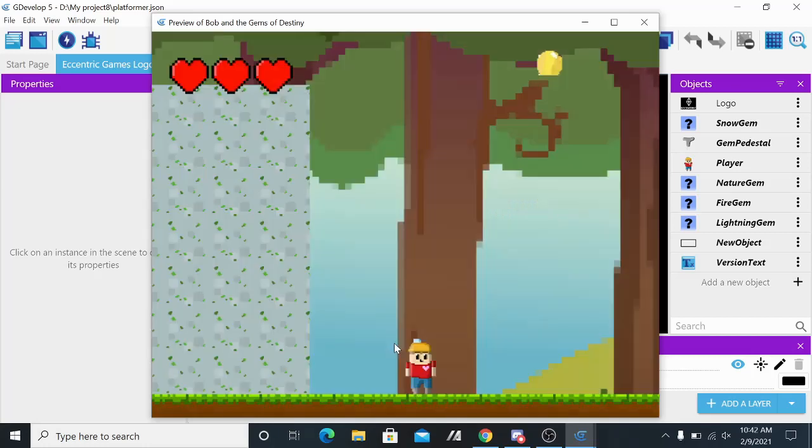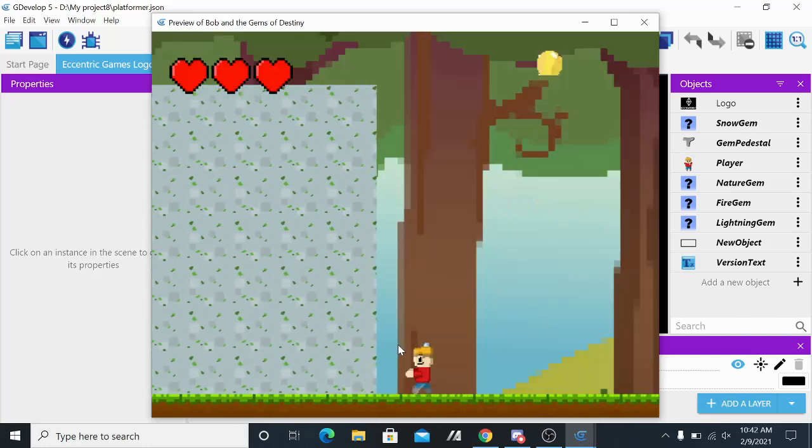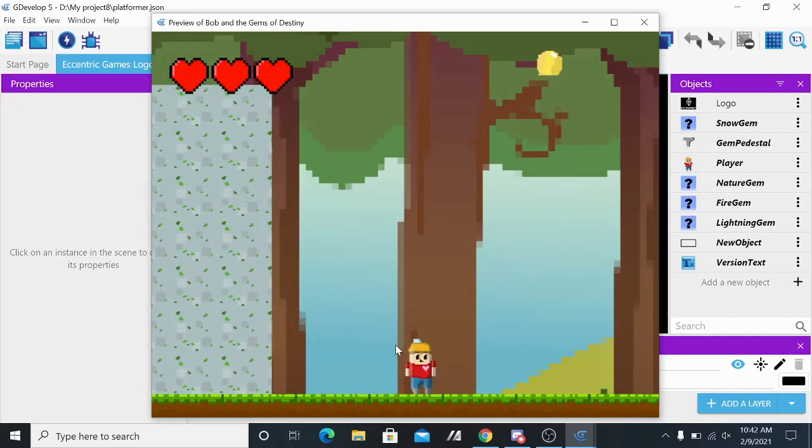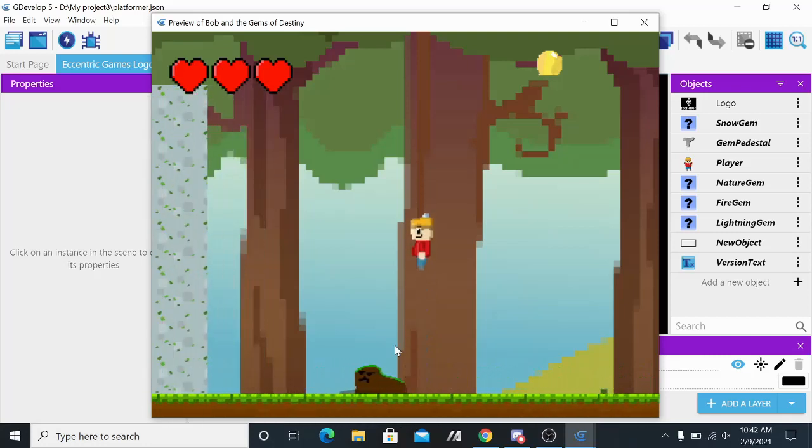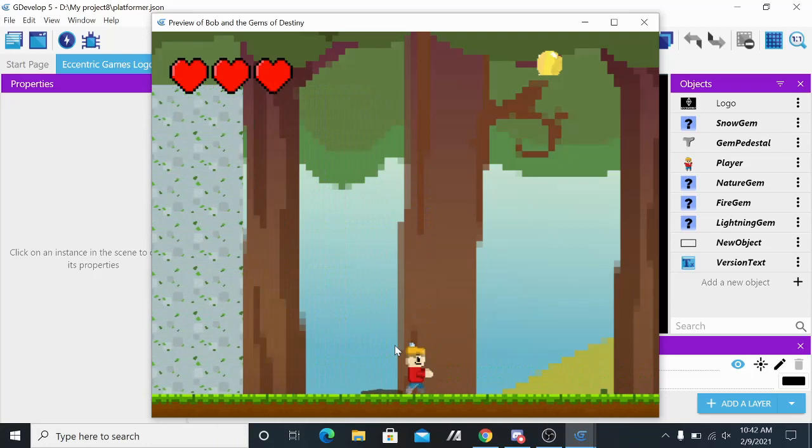So now let's go into this level. Oh yes, this is the first level. This is the nature level. By the way, the gem was split into 4 pieces. Each of them has a theme: snow, electricity, nature, and fire. Why do we choose those? Good question. This level is the one I was experimenting on when doing other things.